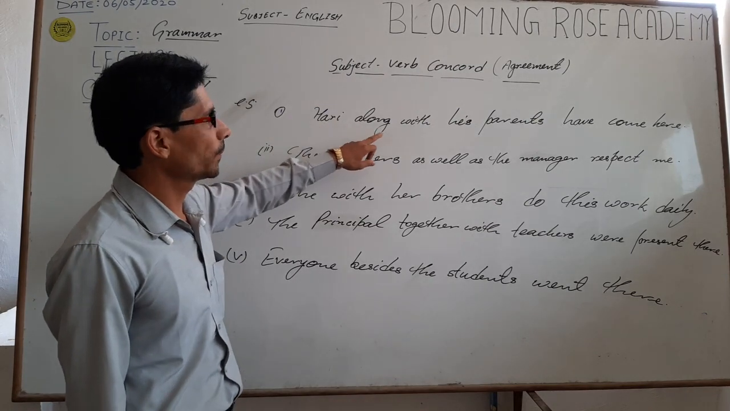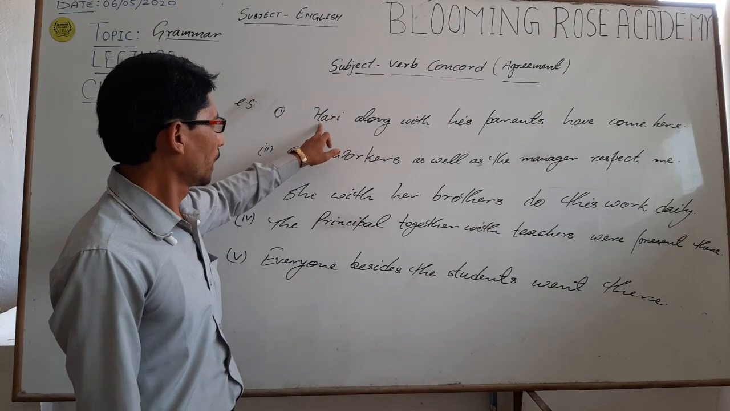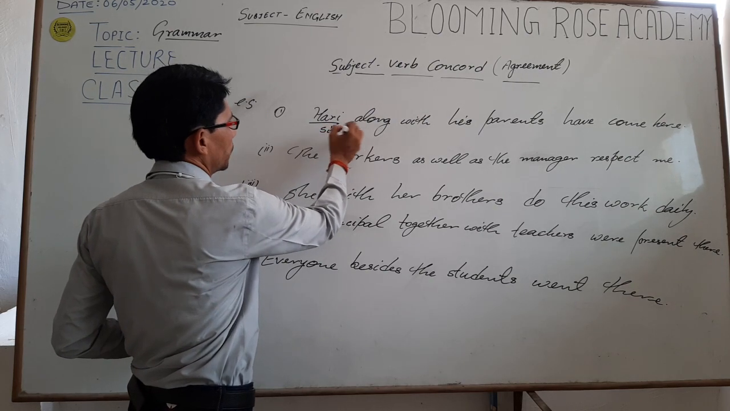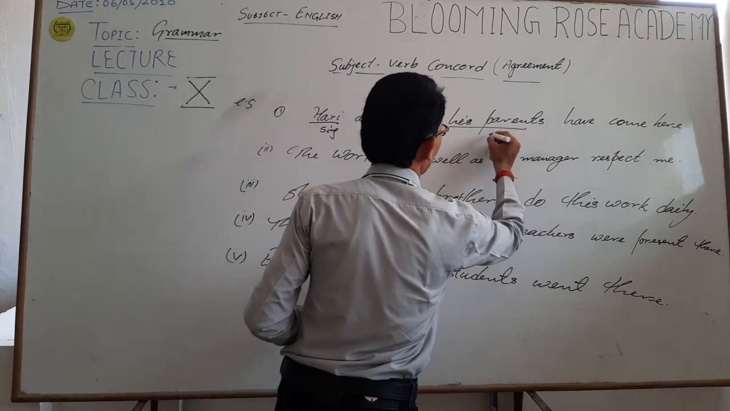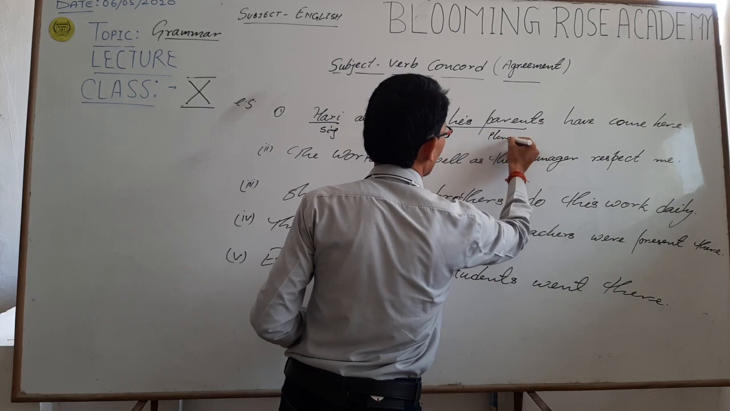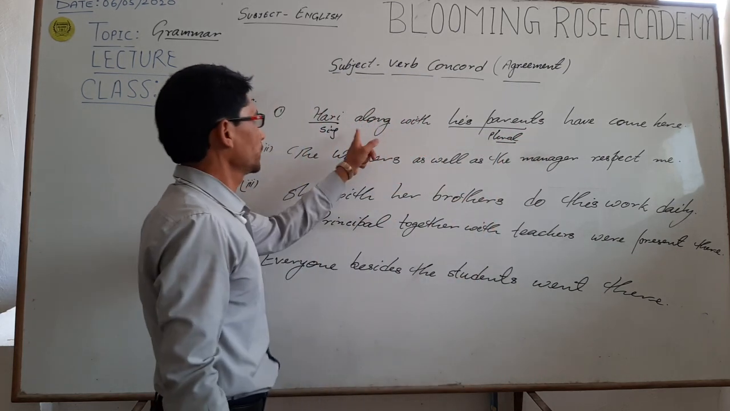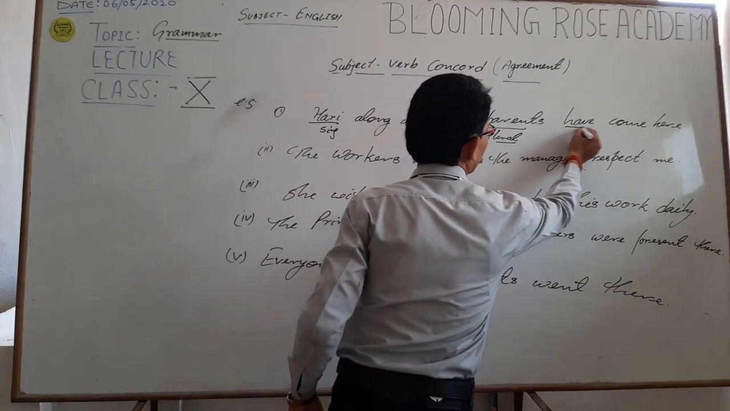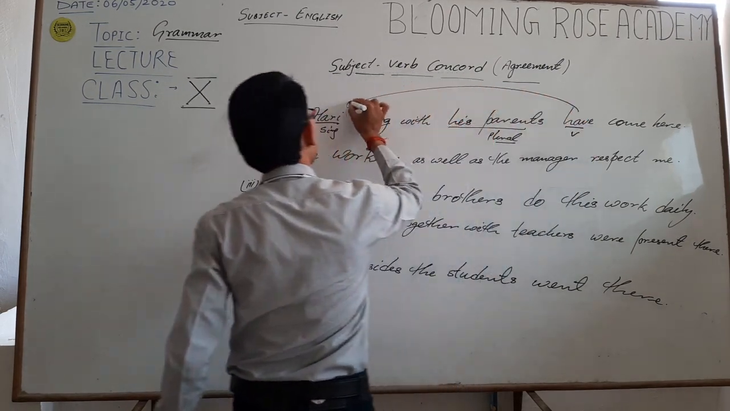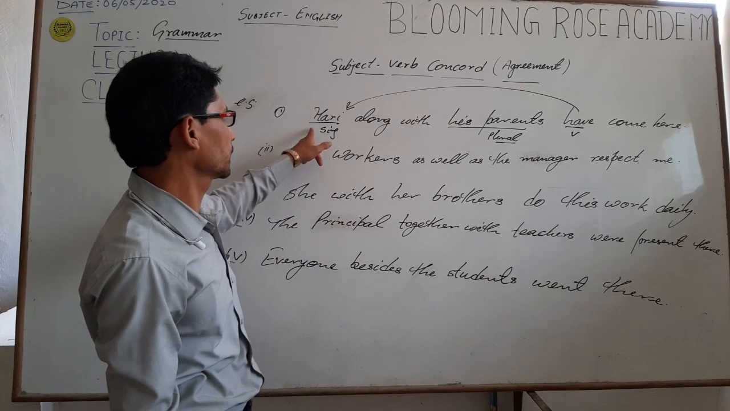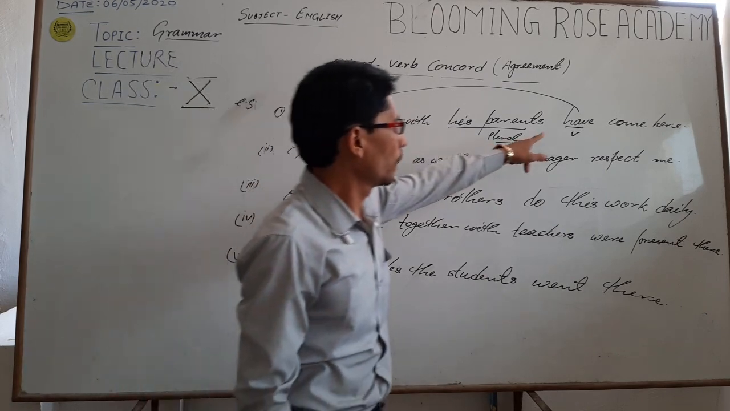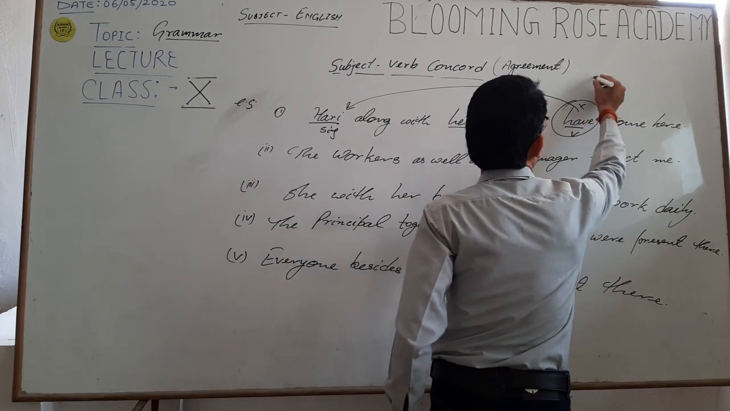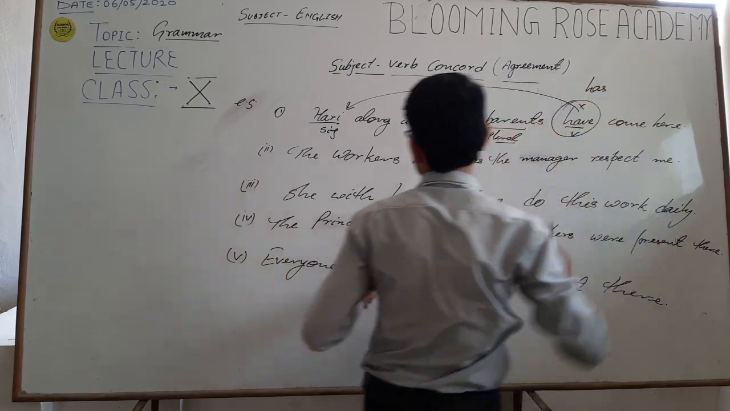"Hari along with his parents have come here." Hari over here is a singular subject, with his parents is a plural, and these two subjects are connected with along with. So this verb should be according to the first subject, and the first subject is singular, so the verb should also be singular. So "have" is wrong over here and the correct should be "has".